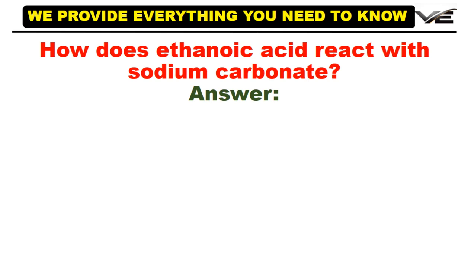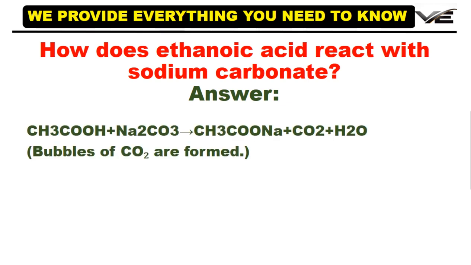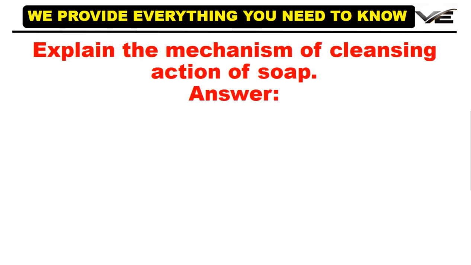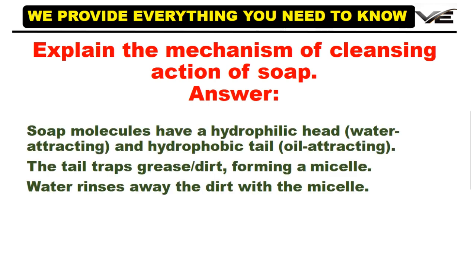How does ethanoic acid react with sodium carbonate? Answer: 2CH3COOH plus Na2CO3 produces 2CH3COONa plus CO2 plus H2O. Bubbles of CO2 are formed. Explain the mechanism of cleaning action of soap. Soap molecules have a hydrophilic head, water attracting, and a hydrophobic tail, oil attracting. The tail traps grease and dirt, forming a micelle. Water rinses away the dirt with the micelles.